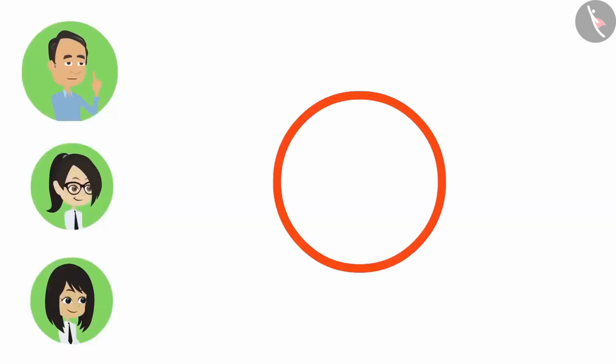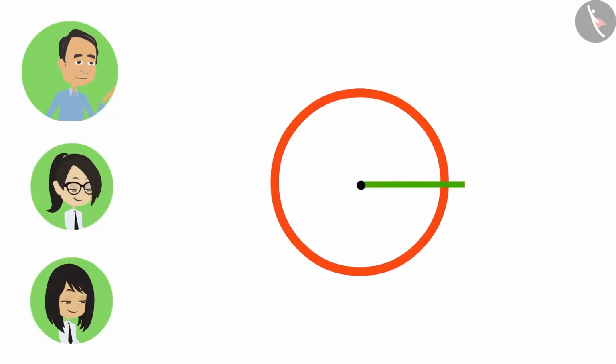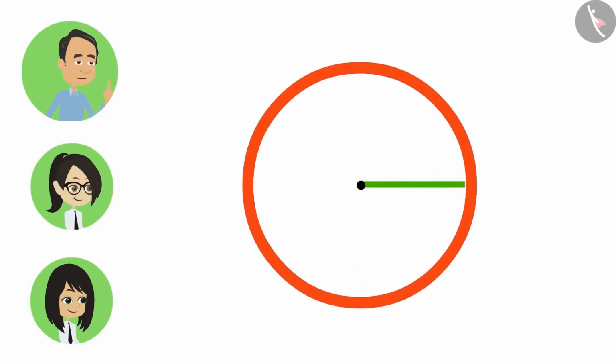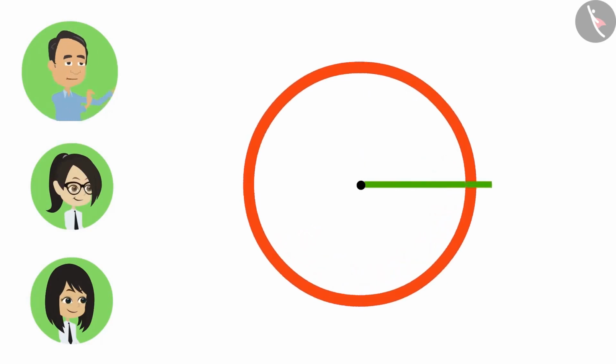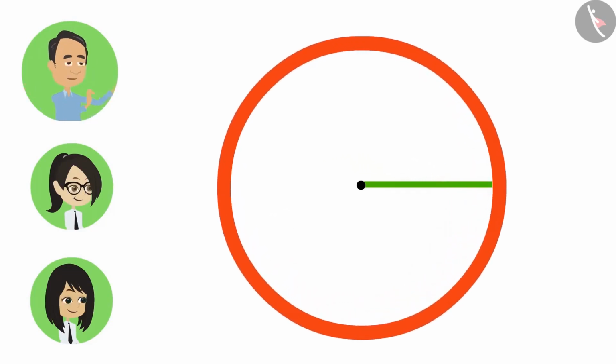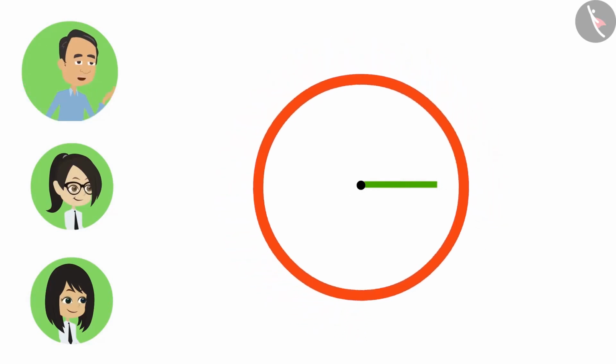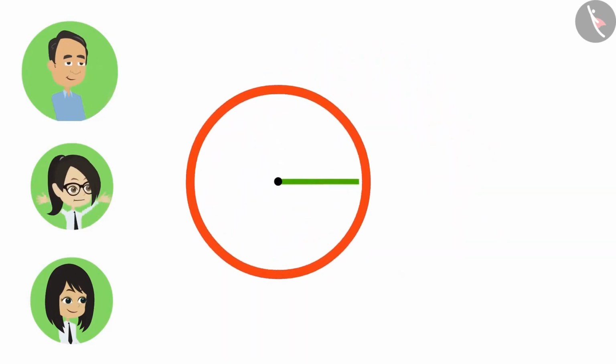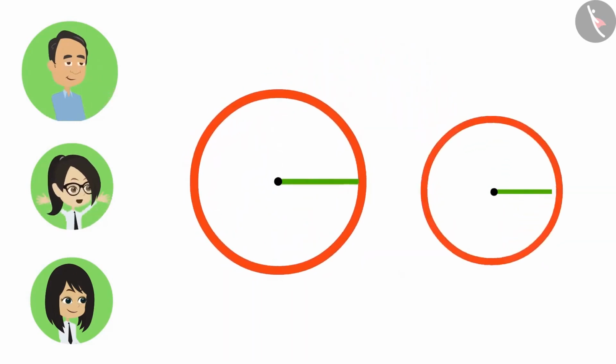Yes, sir. See, this is a circle whose radius is this. Now we will increase this radius. And look, we have now got a big circle. Now if we increase this radius further, we get an even bigger circle. Now if we decrease this radius, then we will get a small circle. Larger the radius, the larger the circle, and smaller the radius, the smaller the circle.